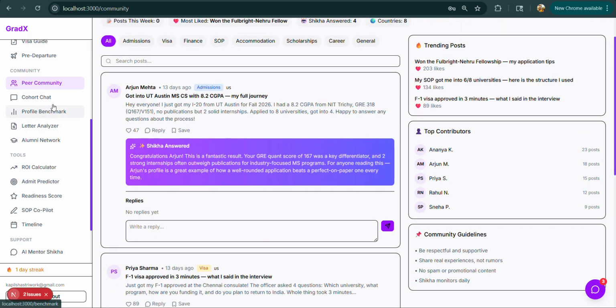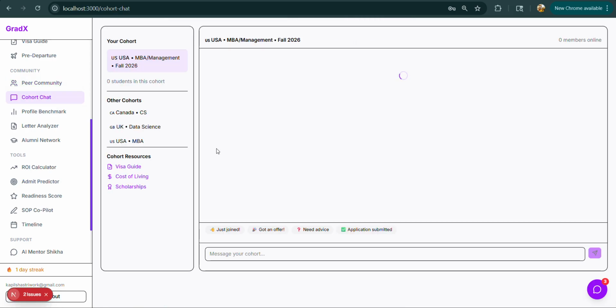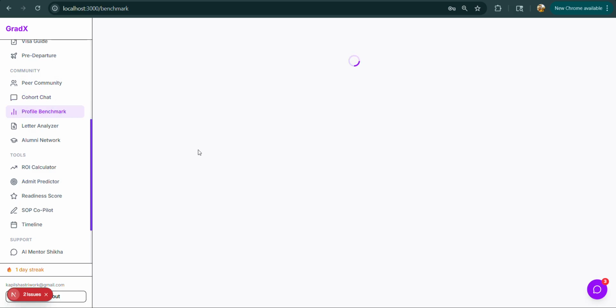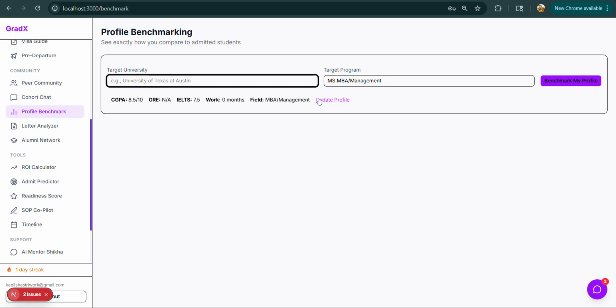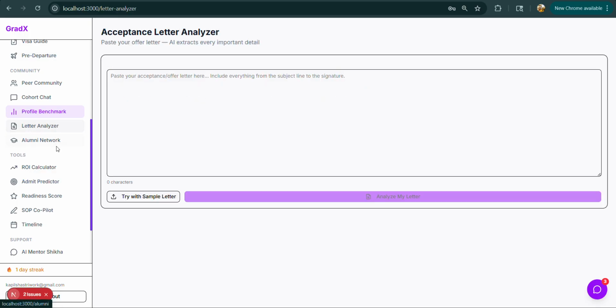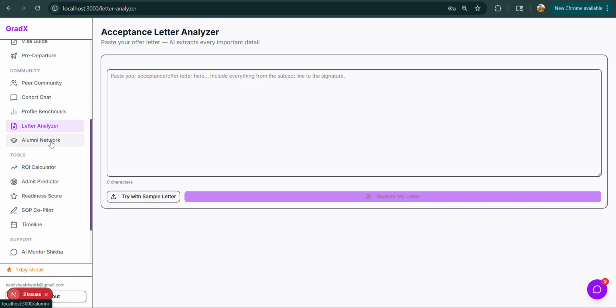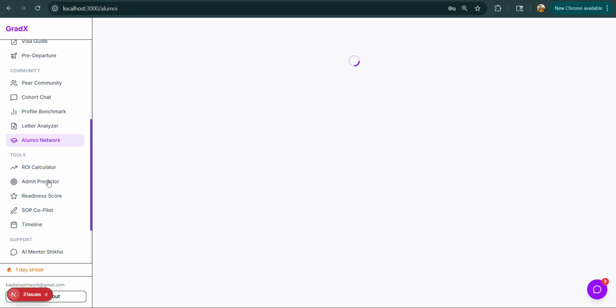So this is the community of the students who have been or who are opting to pursue their career. This is the cohort chat where multiple groups can communicate, for example, like a WhatsApp group. This is the profile benchmark. I can just click here and prepare my profile according to the university I'm targeting. This is the letter analyzer. So I'll write my details here and it will create my SOP. It will help me with the document creation and the letter analyzer.